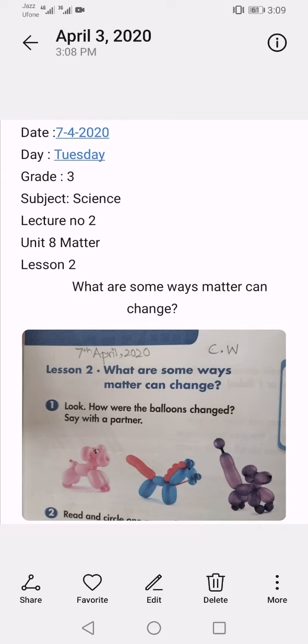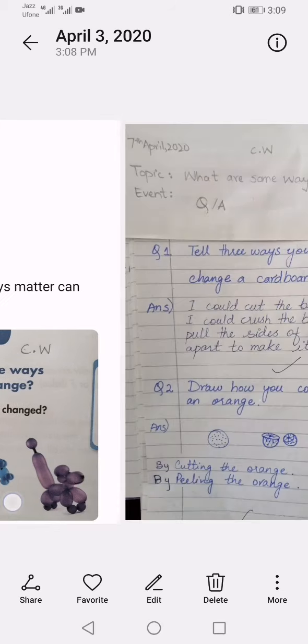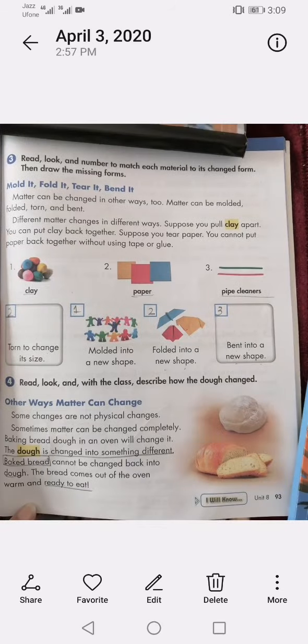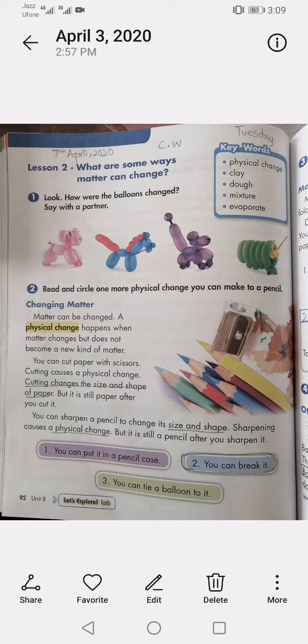Grade 3, subject Science, lecture number 2, Unit 8, Matter, Lesson 2. What are some ways matter can change? Today we will read in this lesson how matter is changed. Open page number 92 of your books.